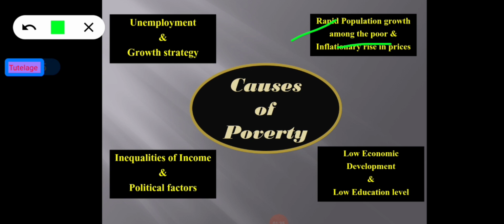With a low level of employment and large-sized families, income per head, that is per capita income of the population, is low and inadequate to meet even their basic minimum needs. Thus it is the basic cause of poverty: high population growth among the poor leads to poverty. The poor people are therefore caught in a vicious circle of poverty.